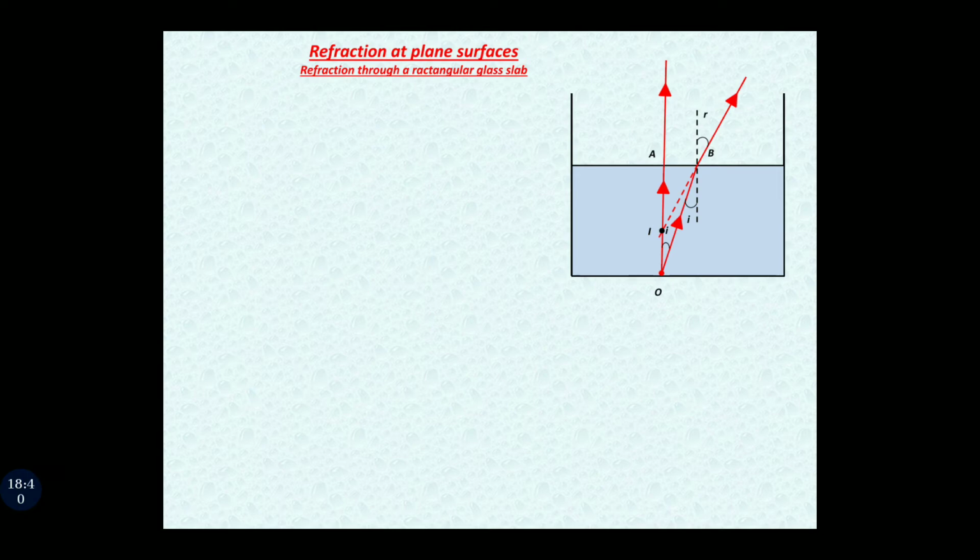In the same manner, the angle between IA and IB is equal to r, because the angles are vertically opposite and then alternate interior angles. You can say these are the corresponding angles also. So this is the complete diagram.